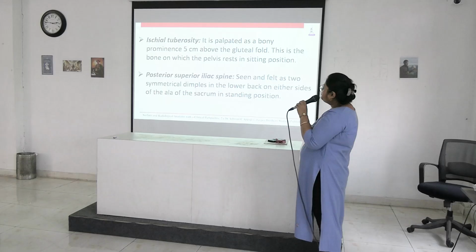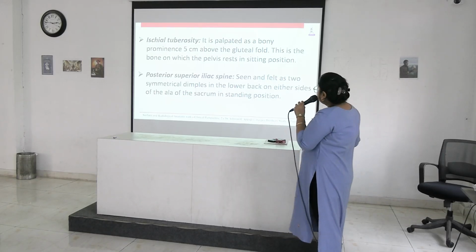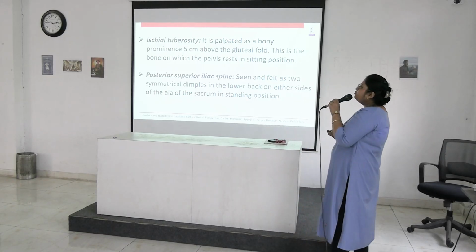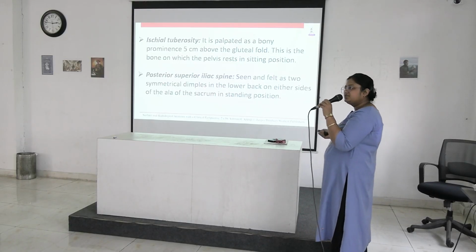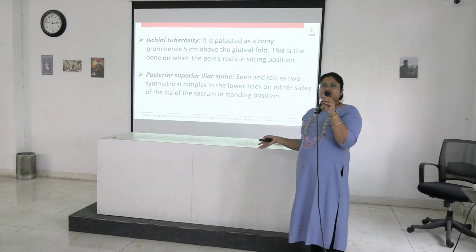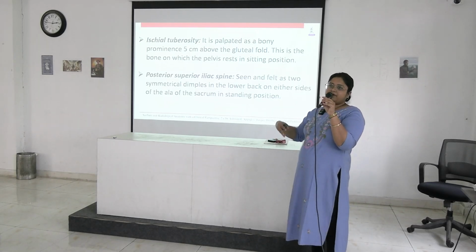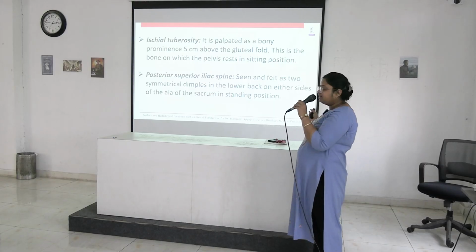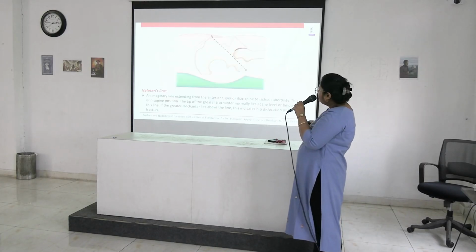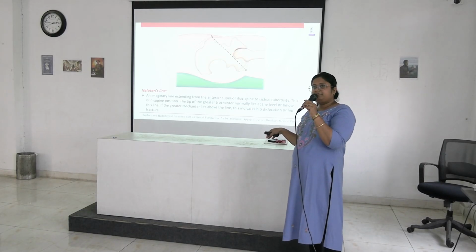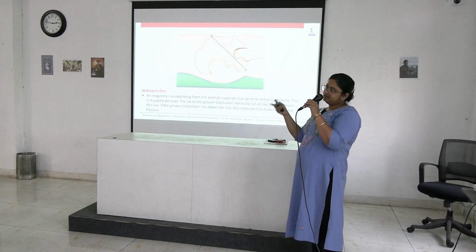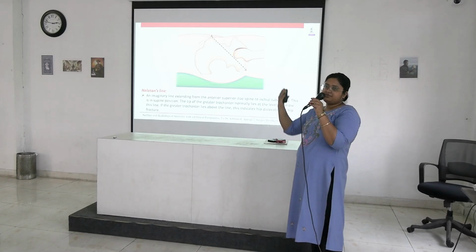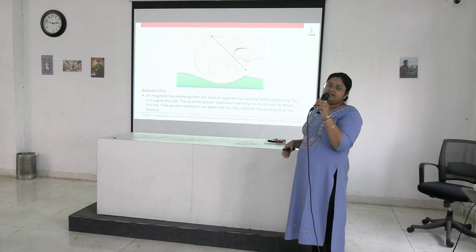Next is posterior superior iliac spine. This is seen and felt as two symmetrical dimples in the lower back on either side of the ala of the sacrum in standing position. With the patient in prone position, you can see two dimples in the lower back. This is the position of posterior superior iliac spine. These points are important for different sorts of injections or for locating different vertebral levels.